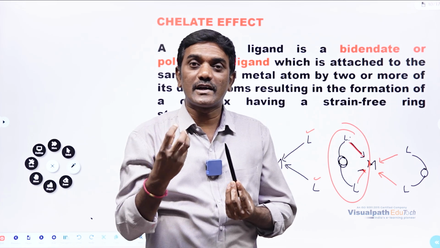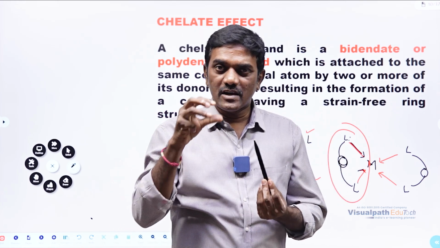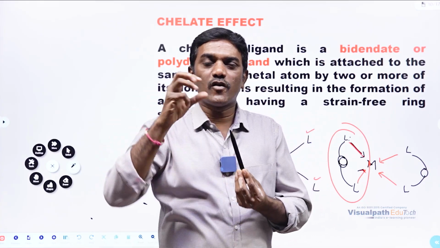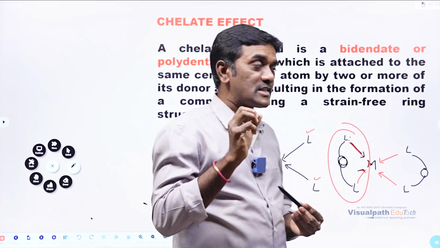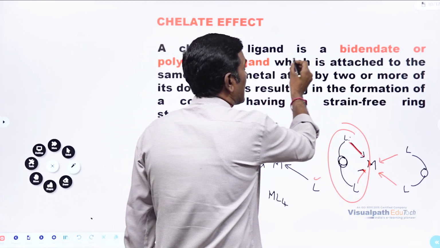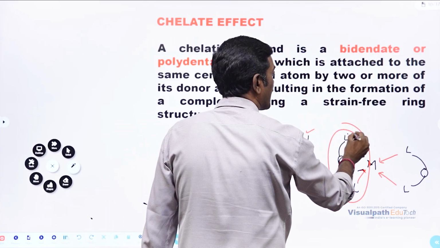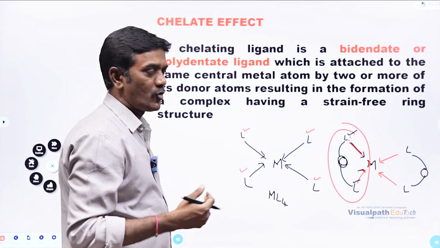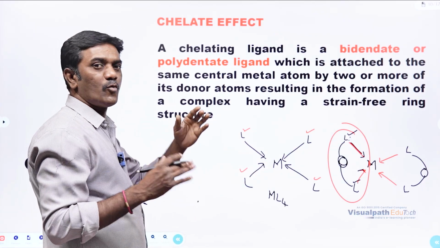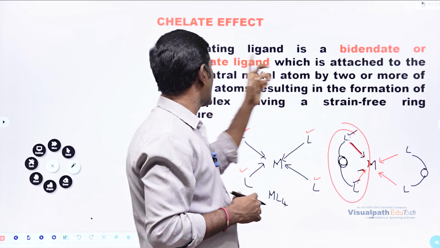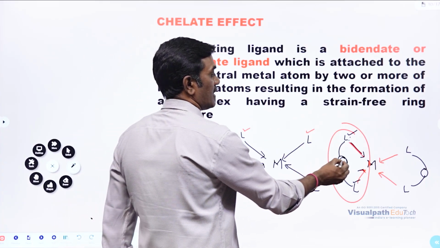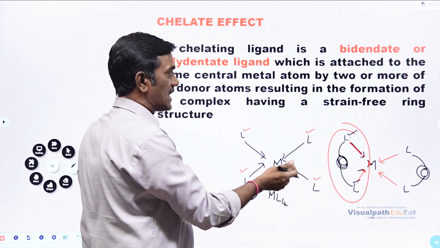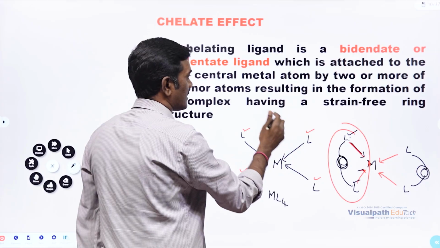So during chelation, what is very important to understand very clearly, what is going to form? A cyclic ring is going to form. That is very important. So a chelating ligand is a bidentate. What is the meaning of bidentate? Having two reactive centers to donate, or more: bidentate, polydentate ligands with more binding sites, attached to the same central atom. I have taken a general example here. I'll take a specific example in the coming slides.